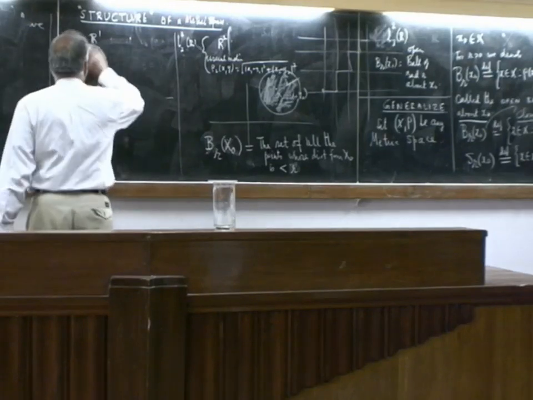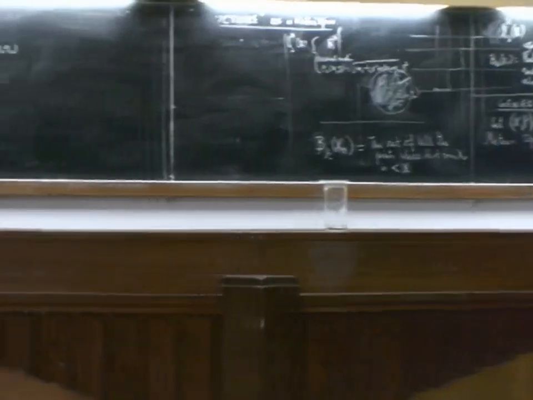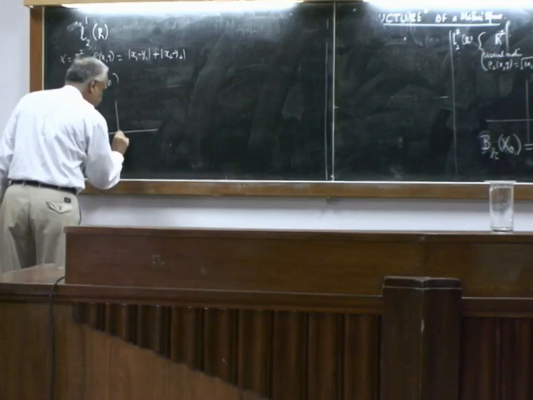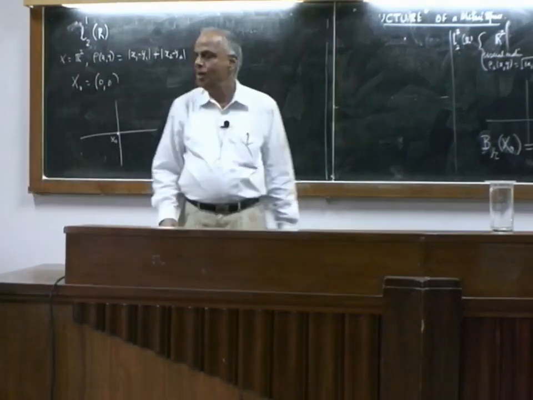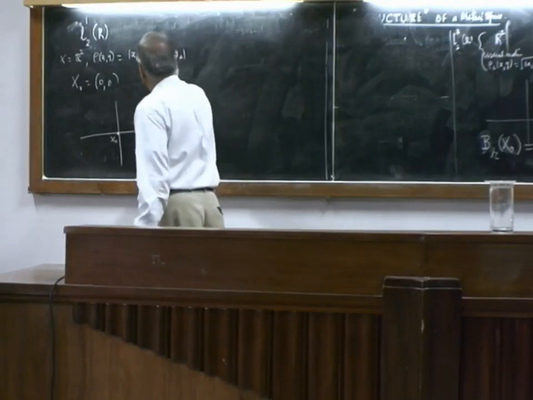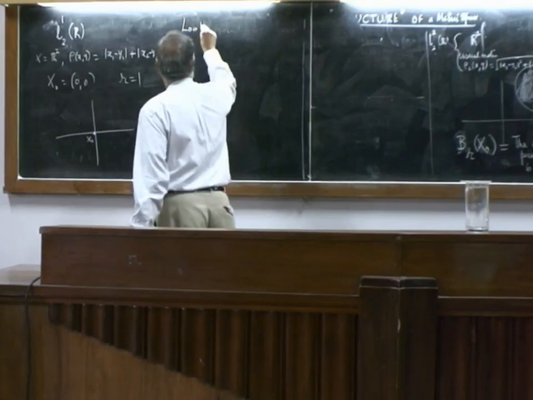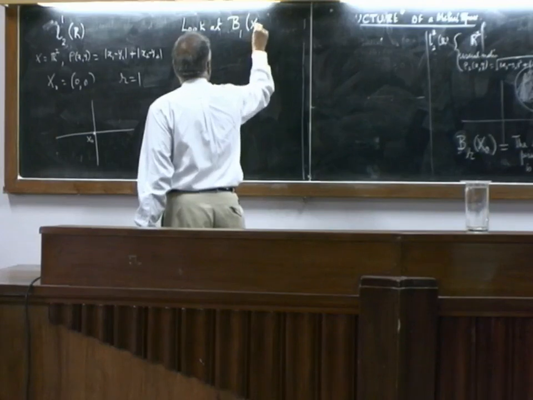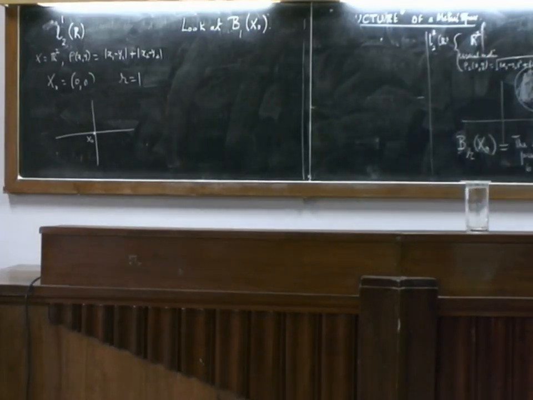Now let us look at this metric and take, for example, x naught to be the origin. That is my point x naught. Now let us take r to be 1 and look at B_1(x naught), the ball of radius 1 about the point x naught.